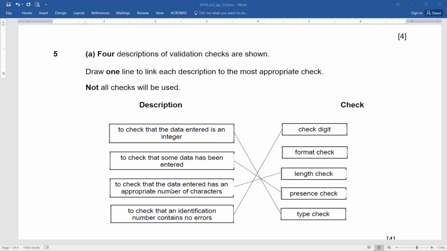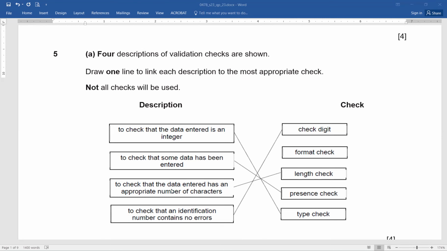Password entry, exactly, that's wonderful. Besides this, what about the CNIC? What about the name? What about certain values like this? For example, telephone number. Aren't they also undergoing length check also? Exactly. So just remember, you can be asked to explain along with the examples. So length check, a lot of examples of length check we've discussed in class, and today we are also revising.